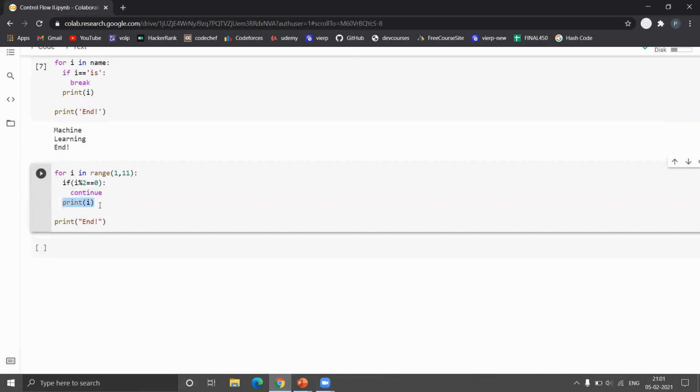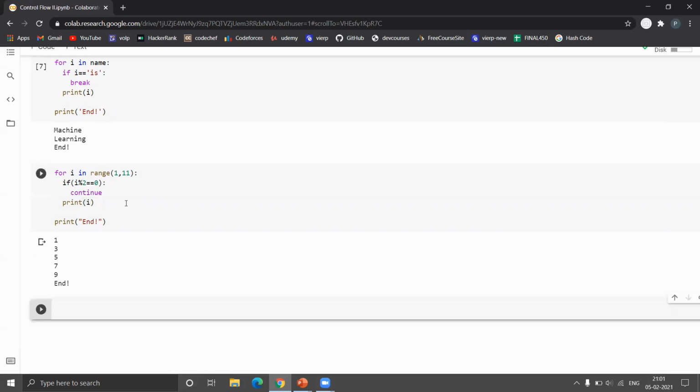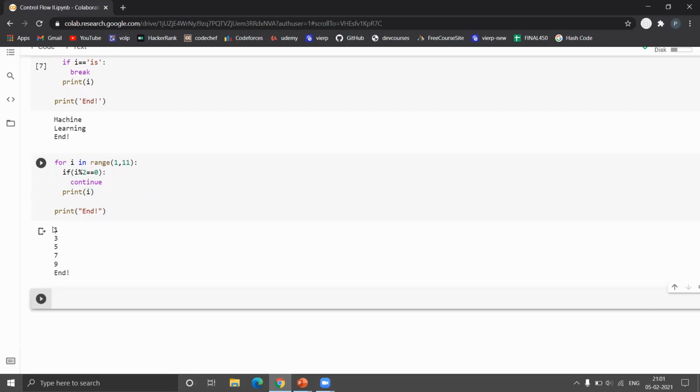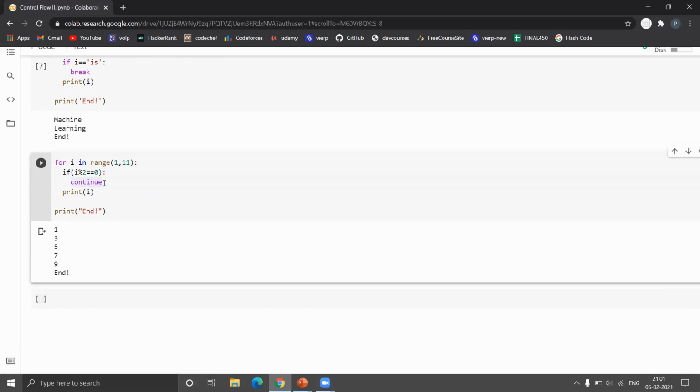What instructions are present here? Only the print instruction is present, so it will skip that instruction and enter the next iteration. It will take the next number in the range, and then print end after exiting the loop. So let's run and see what happens. Yeah, we got all the odd numbers over here.